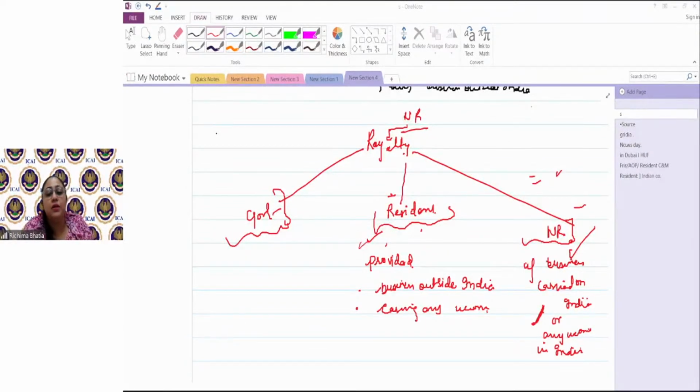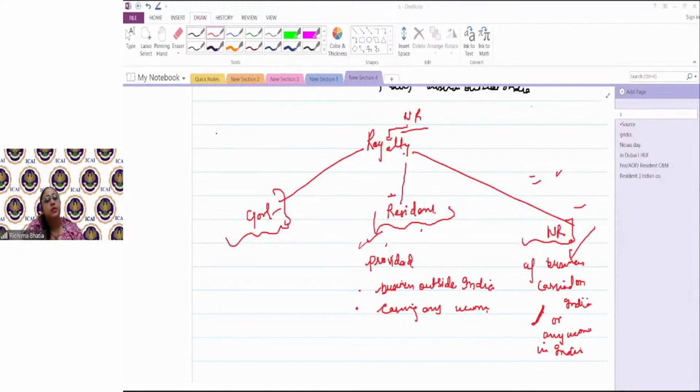Rajiv, the exceptional part is a simple part, guys. Deeming to accrue or arise in India will happen only when the income the non-resident is receiving is for that loan or that royalty amount which will ultimately benefit India. Simple. When will it benefit India? When that loan is being used in India, simple, by a non-resident for business, or by a resident if it is not used outside India.